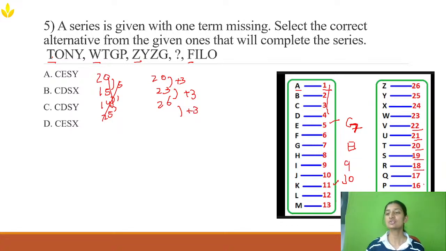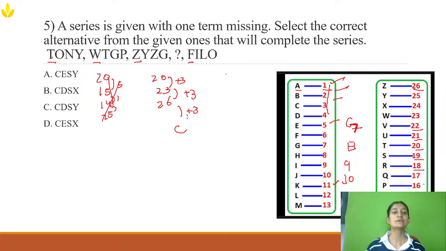So Z is 26. 26 plus 3 is 1, 2, 3. So it will be C. In all the options I have, 2 start from C, so I need to check the other things.